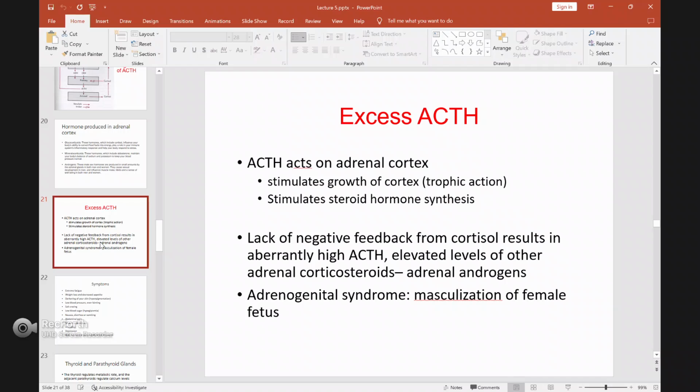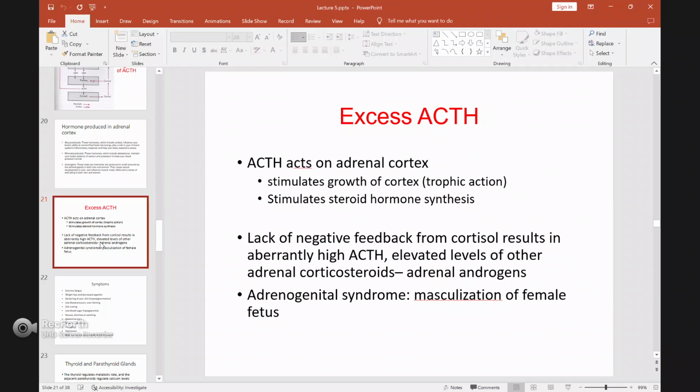The lack of negative feedback from cortisol results in aberrantly high ACTH and elevated levels of other adrenal corticosteroids, which is adrenal androgen. Like I said before, not just cortisol is stimulated if you have an excess of ACTH. Another hormone in the adrenal will also be stimulated.